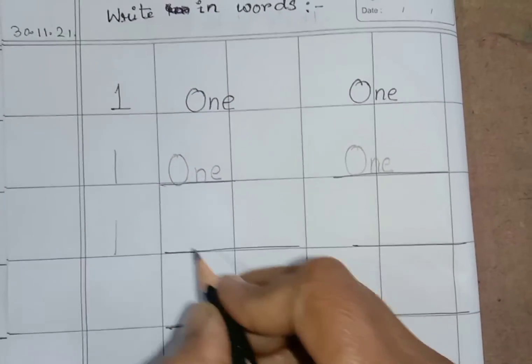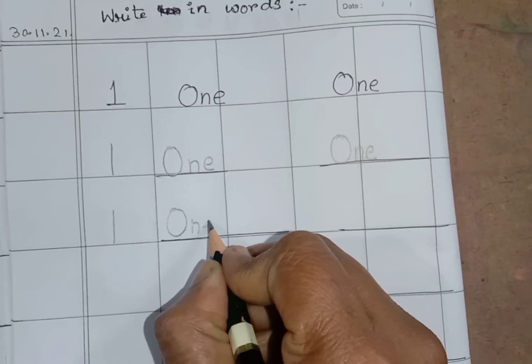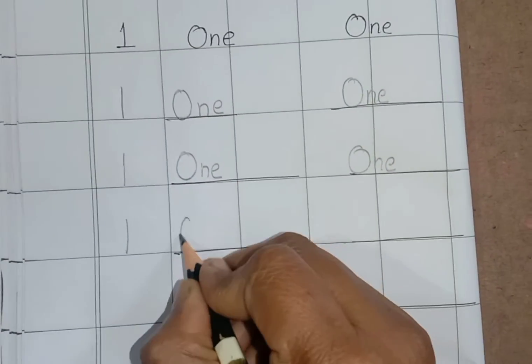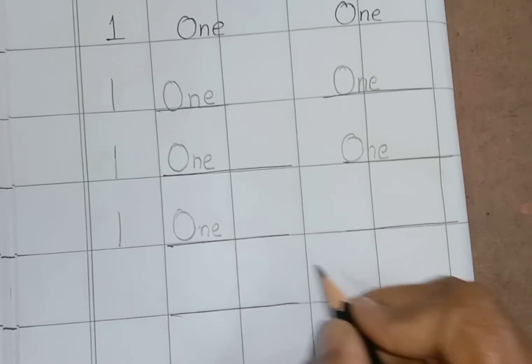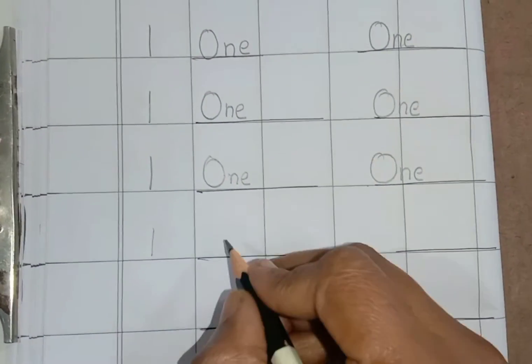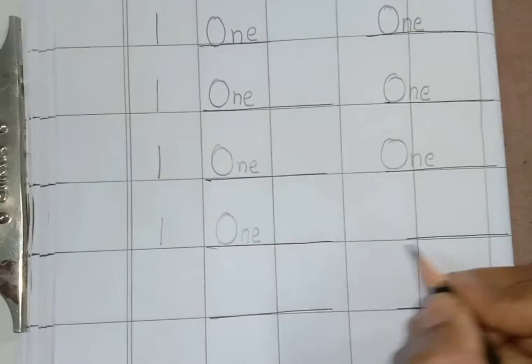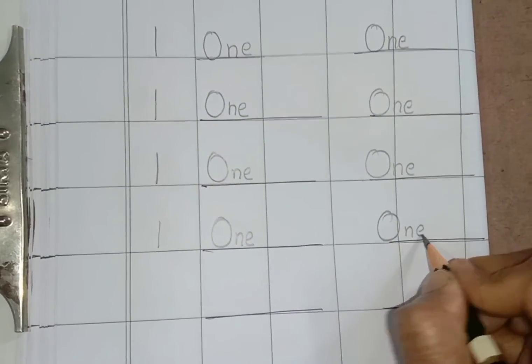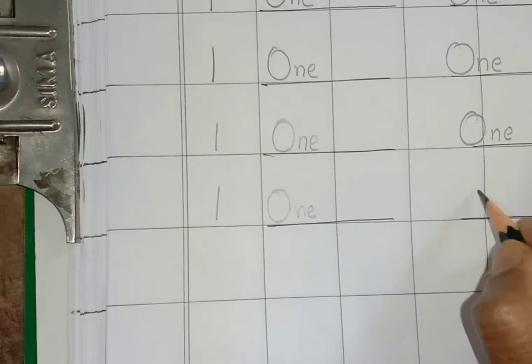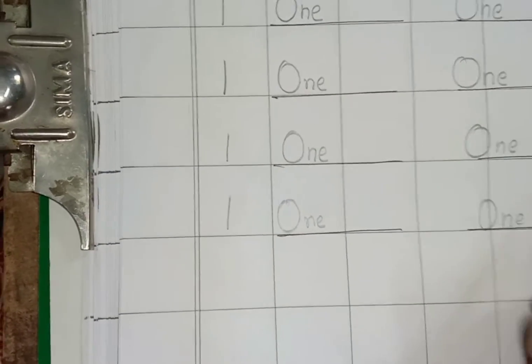Again write number 1. Then O-N-E, 1. Again O-N-E, 1. Once more, 1. Then write O-N-E, 1. Again, write 1, then O-N-E, 1. Okay, children? In this way you have to write. Say and write.